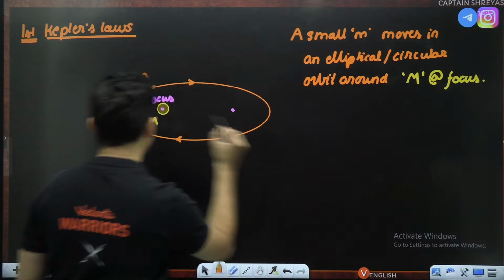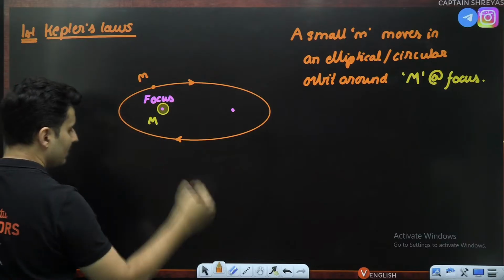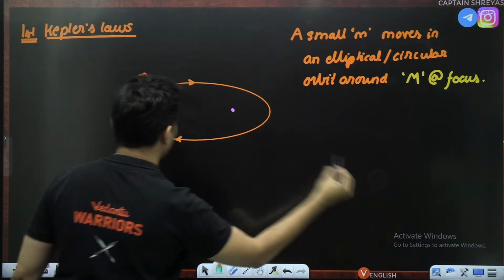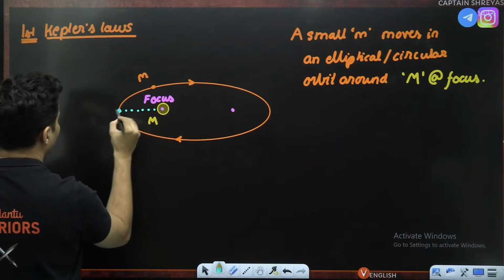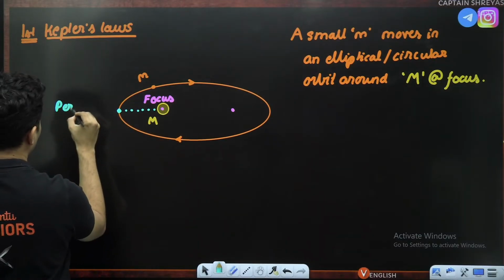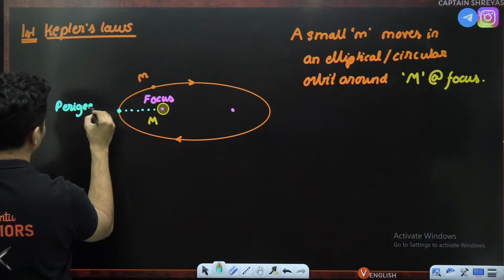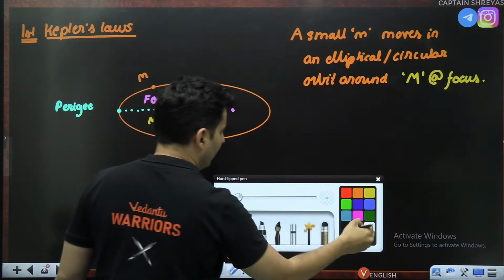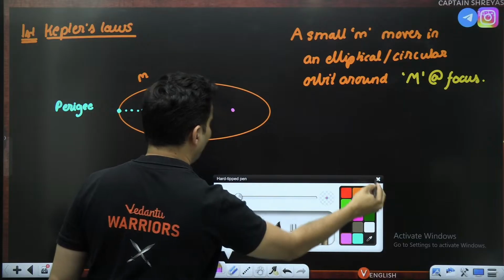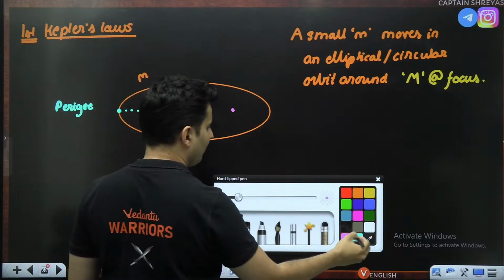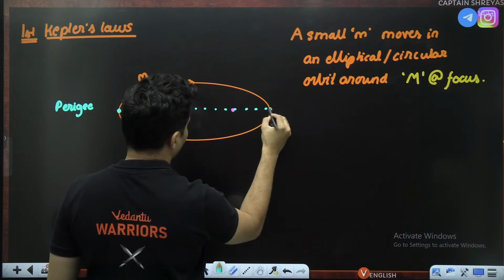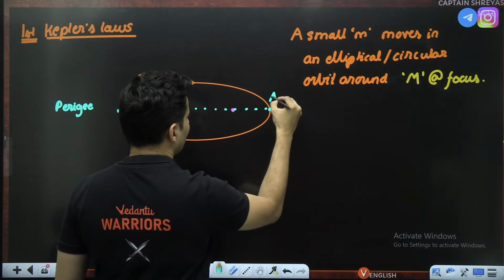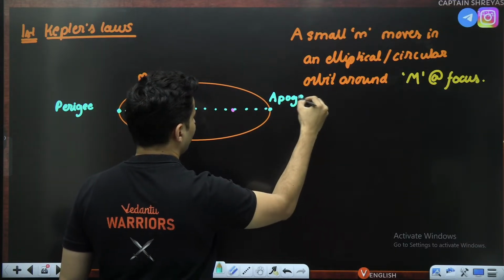When it is the closest to the massive object, that point is also called the perigee point. And when it is very, very far away, this point is called the apogee point.